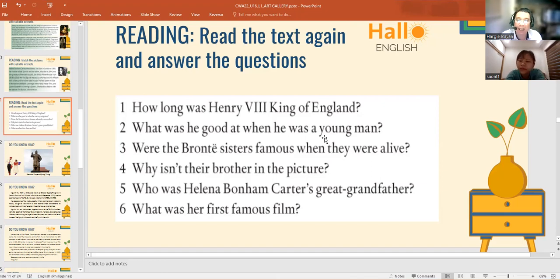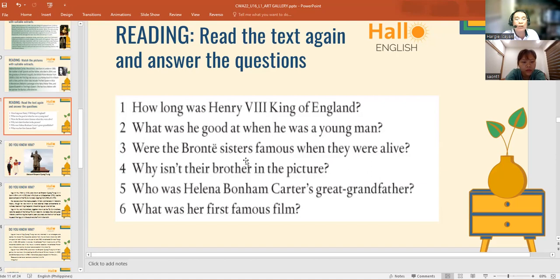Actually, when he was young, he was good in singing, and he was also good in writing, because when I say poet, that means you are good when it comes to writing poems, right? So he's good when it comes to singing. He's good also when it comes to writing, and at the same time, he is also a sportsman. Okay, next, question number three.